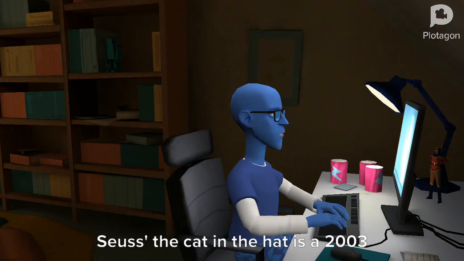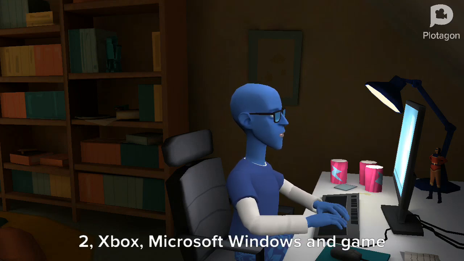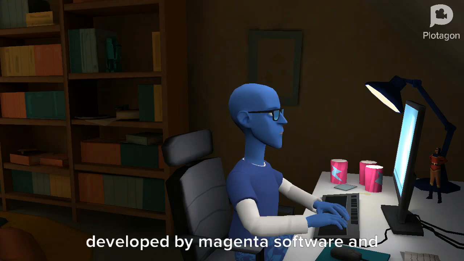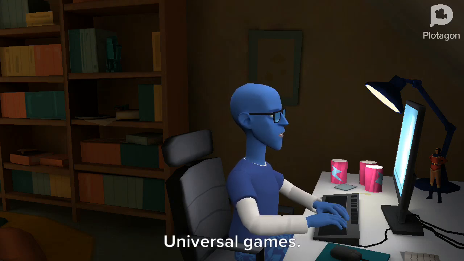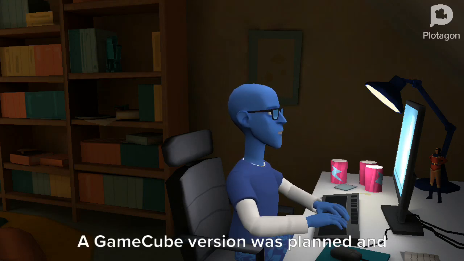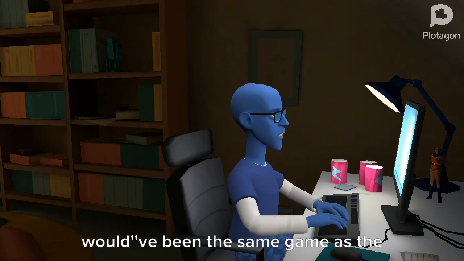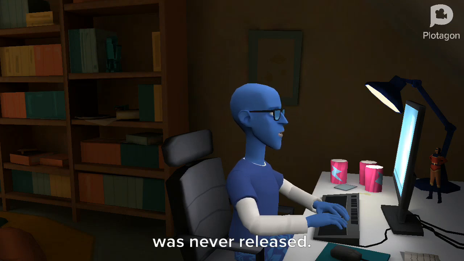Number 8. Dr. Seuss' The Cat in the Hat, cancelled 2003 GameCube game. Dr. Seuss' The Cat in the Hat is a 2003 2.5D platformer for the PlayStation 2, Xbox, Microsoft Windows and Game Boy Advance. Developed by Magenta Software and Digital Eclipse, and published by Vivendi Universal Games, it is based on the 2003 film of the same name. A GameCube version was planned and would have been the same game as the PS2, Xbox and PC versions, but it was never released.